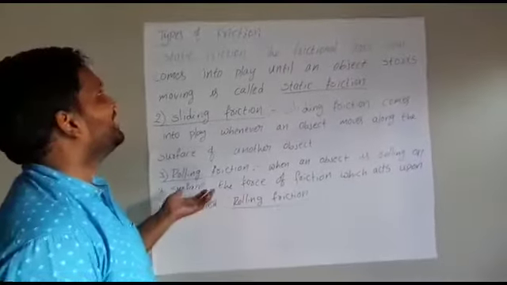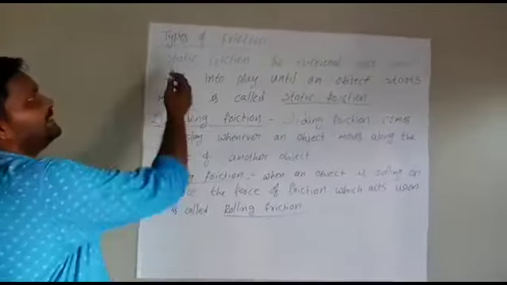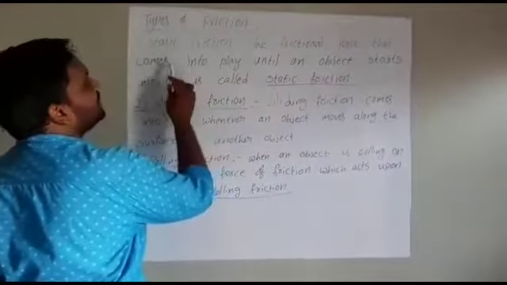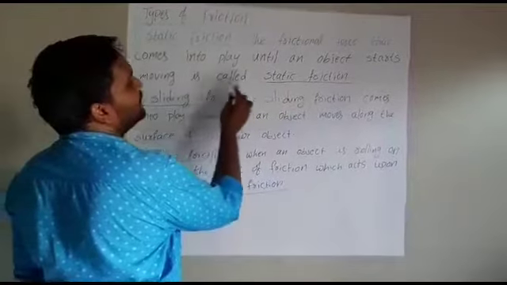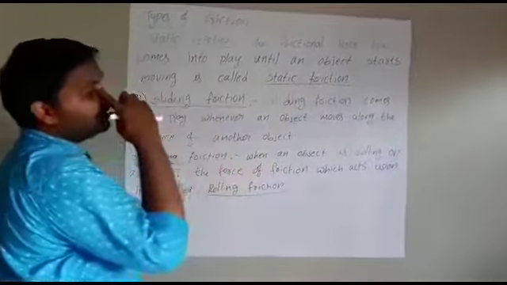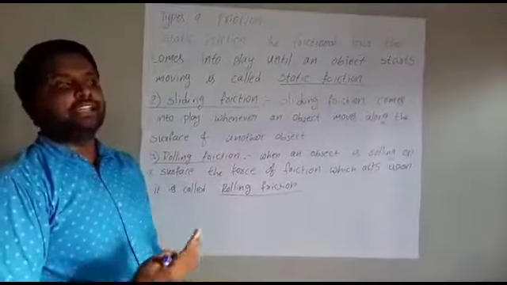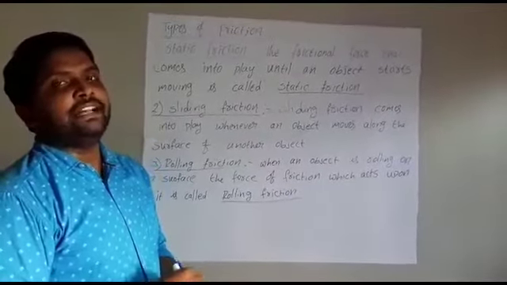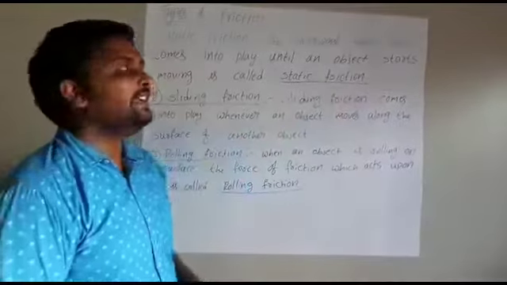Previously we discussed the factors affecting friction. Now we will see the types of friction. One is static friction. The frictional force that comes into play until an object starts moving is called static friction. Until the object starts moving, static friction is there.